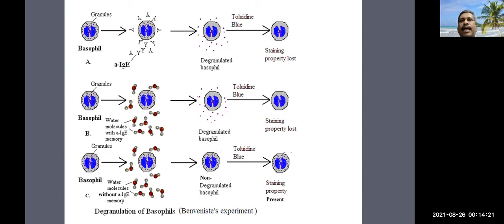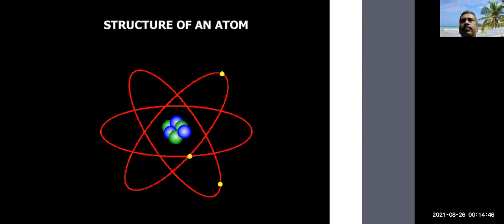And next we'll see that if we use simple water molecule without IgE, no staining property will be lost. It means that water molecule can retain the property of destaining or losing staining property. This is very close to the principles of homeopathy.